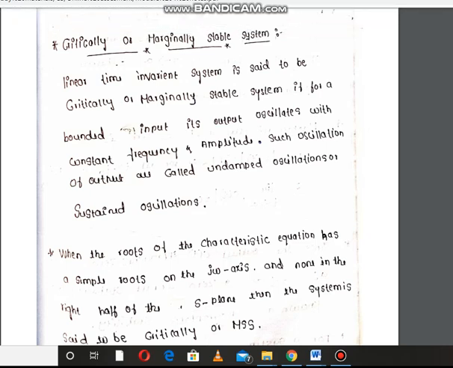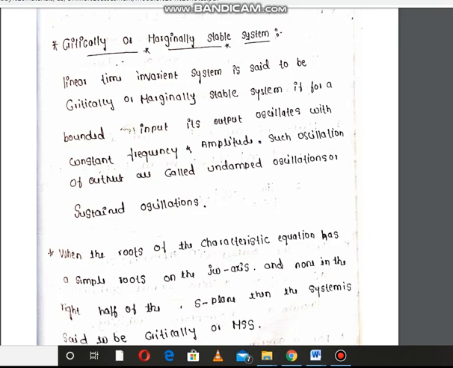In this video, we'll discuss the next concept of stability analysis, that is, a critically or marginally stable system. A linear time invariant system is said to be critically or marginally stable if, for a bounded input, its output oscillates with a constant frequency and amplitude. Such oscillations of output are called undamped oscillations or sustained oscillations.